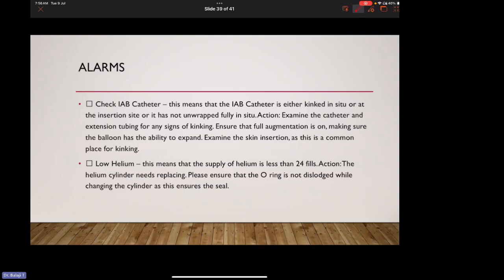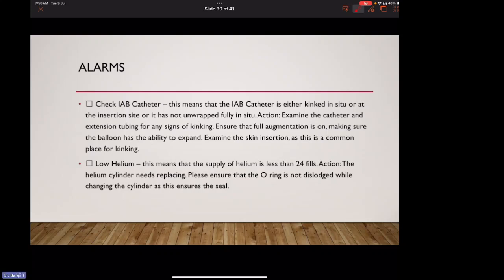Check IABP catheter alarm. This means that the IABP catheter is either kinked in situ or at the insertion site, or it has not unwrapped fully in situ. Action: we should examine the catheter and extension tubing for any signs of kinking. We should ensure that full augmentation is on, making sure the balloon has the ability to expand. We should examine the skin insertion, as this is the most common place for kinking of the catheter.